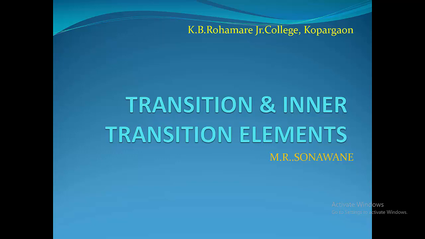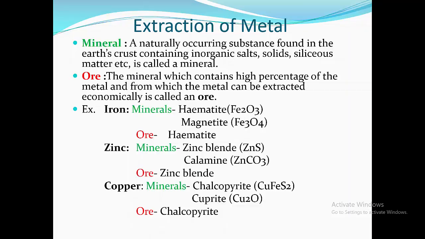Now we are going to see the next point, extraction of metals. These metals are extracted from their ore or from minerals. What is meant by minerals? Minerals are naturally occurring substances found in the earth's crust containing inorganic salts, solids, siliceous matter, etc.